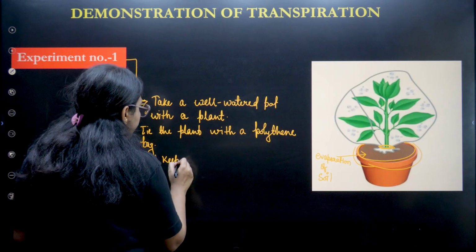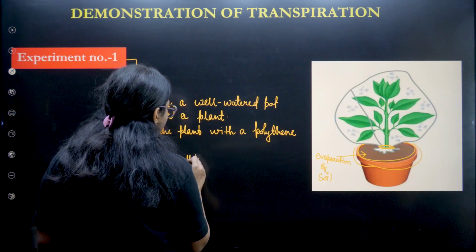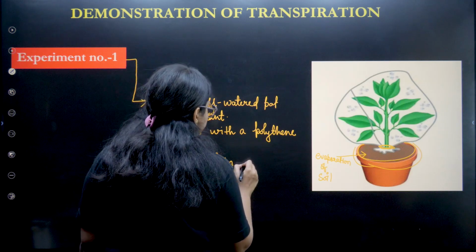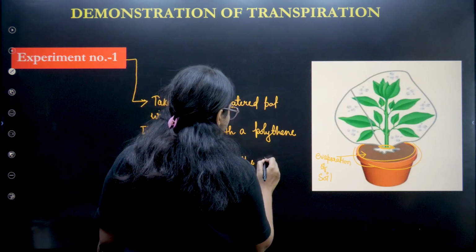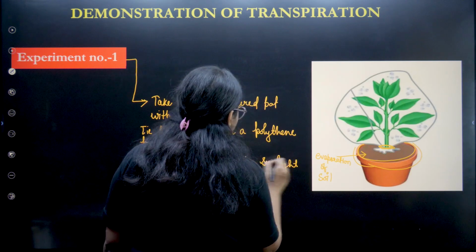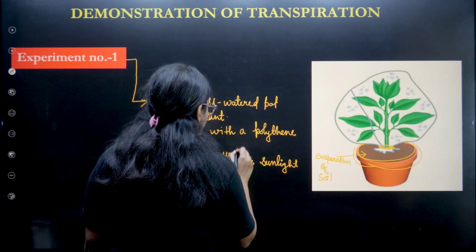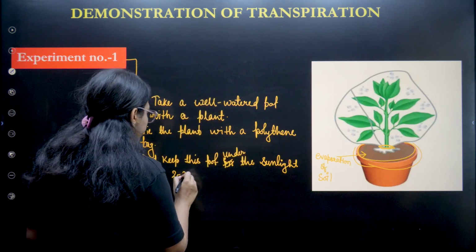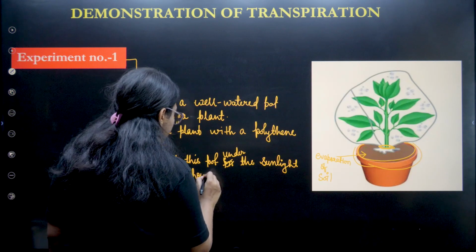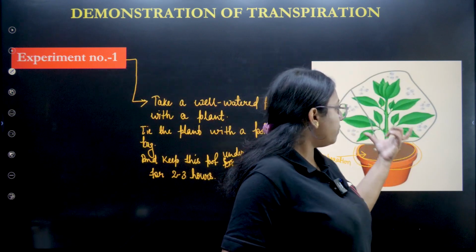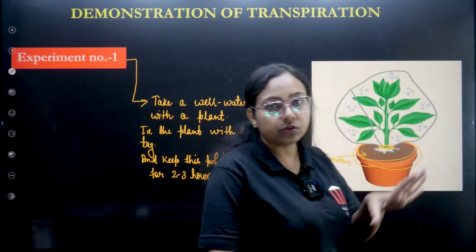Keep this pot in the sunlight or under the sunlight for 2 to 3 hours. Approximately 2 to 3 hours will work. So we have to keep this setup in the sunlight.